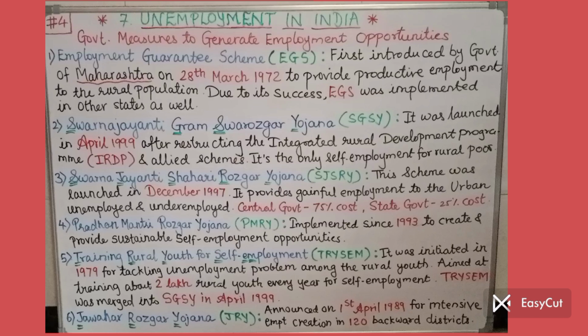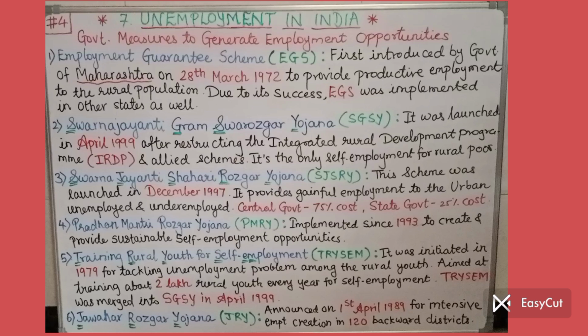Coming to the third Yojana, Swarna Jayanti Shahari Rozgar Yojana, SJSRY. Shahari means urban areas, cities, so the name itself talks about the Yojana. This scheme was launched in December 1997. It provides gainful employment to the urban unemployed and underemployed.